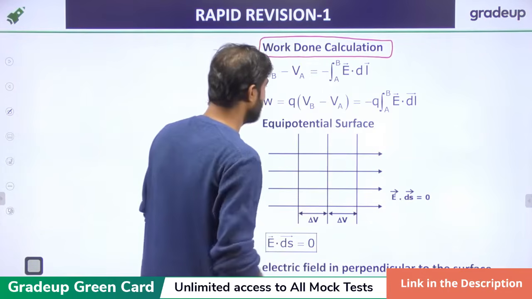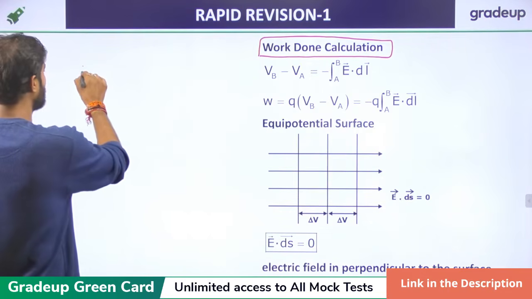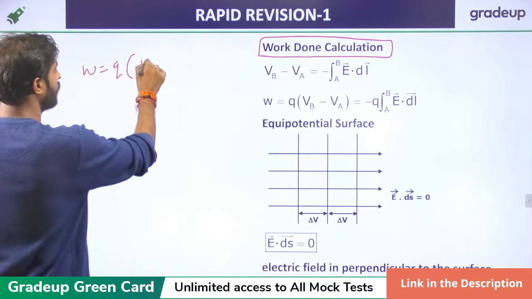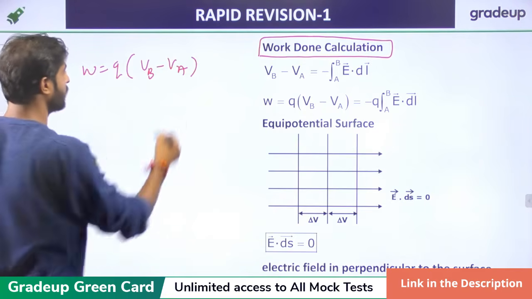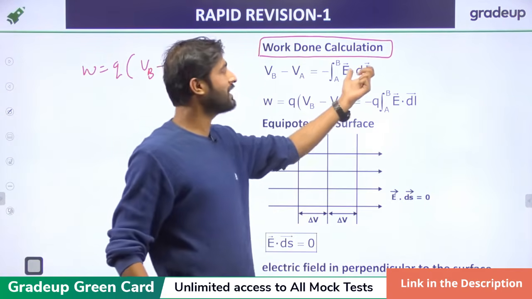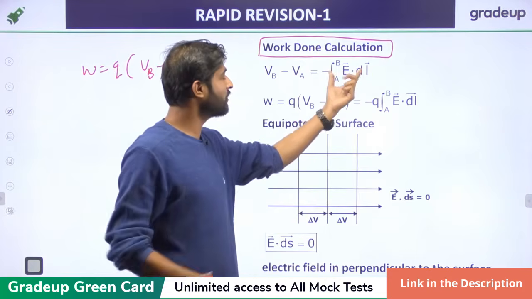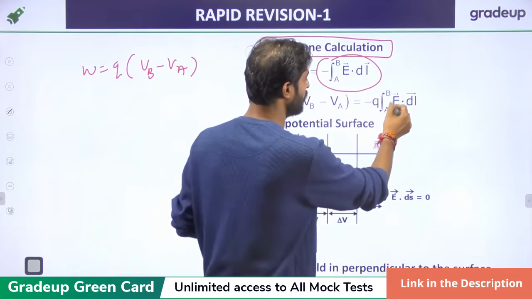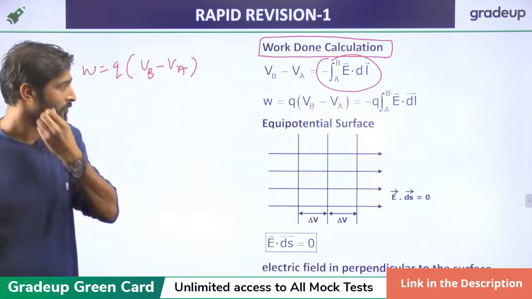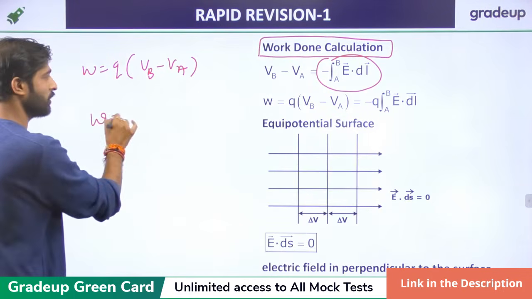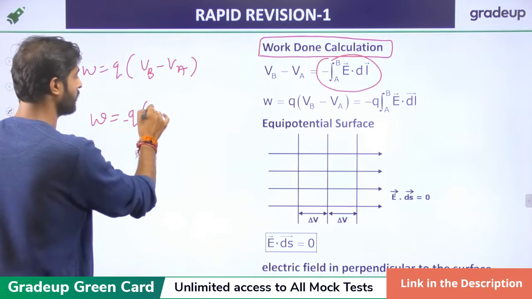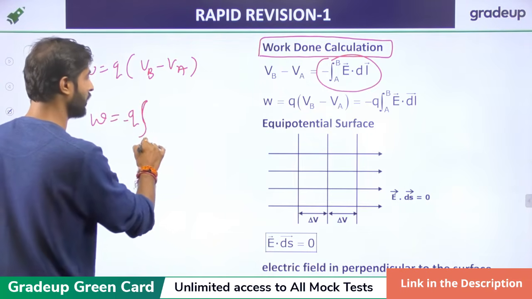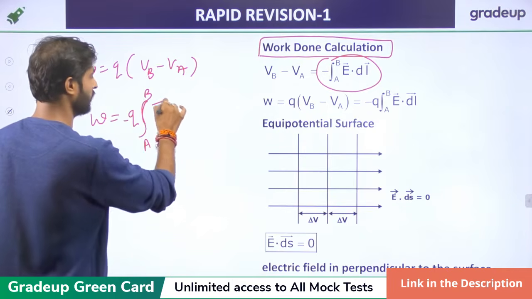And work done W is Q times (VB minus VA), and we know that VB minus VA is minus E dot dl, so replacing this value, it becomes minus Q integral from A to B of E dot dl. One question will be asked in the GATE examination regarding this formula, E dot dl.